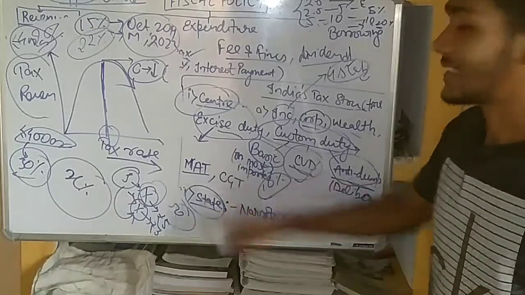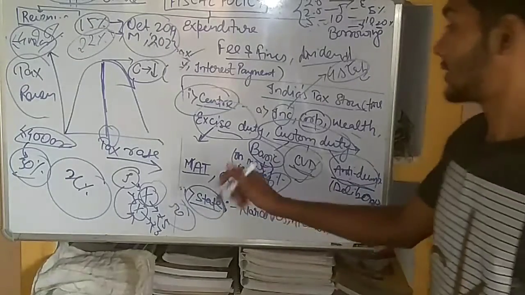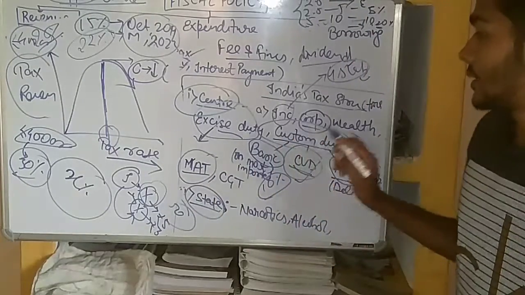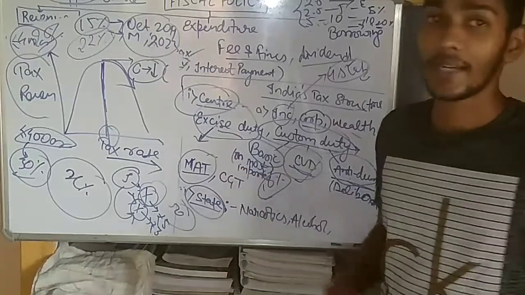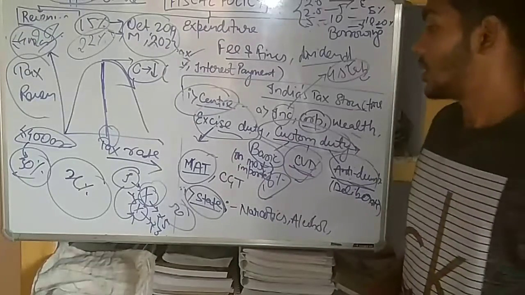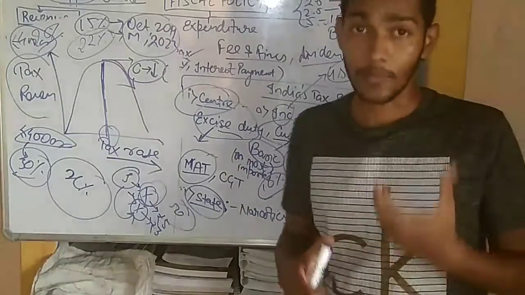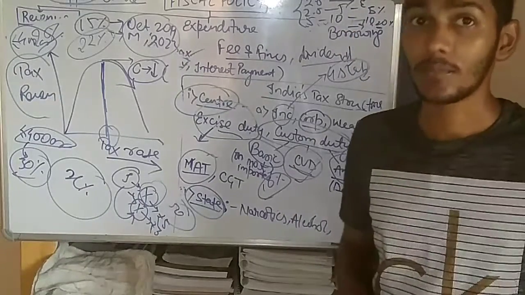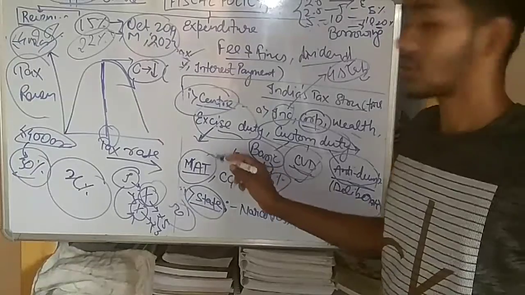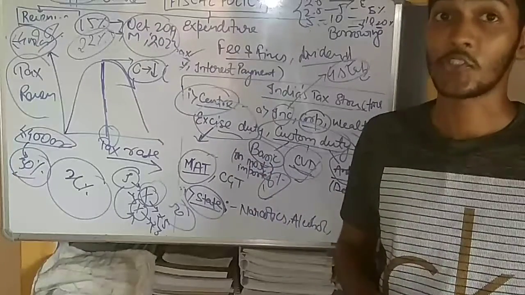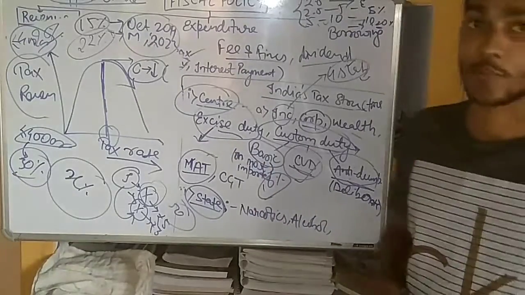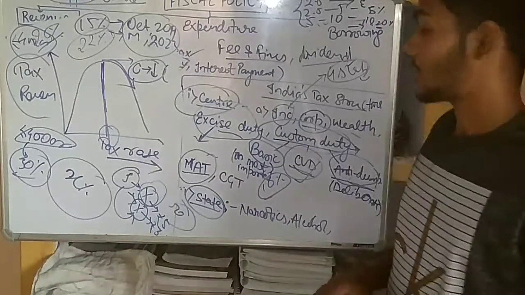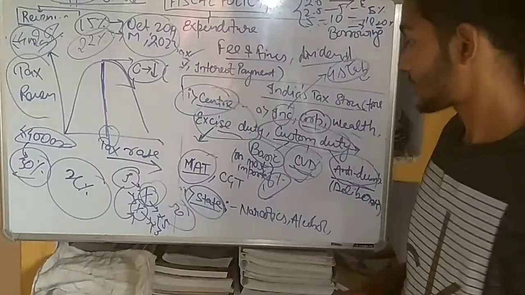Now MAT stands for minimum alternate tax. It is a tax which was imposed recently, after 2013. In MAT, if the company earns profit, then they have to give a tax of 15% to the government, because they also take rebates, concessions and exemptions from the government. So they have to give tax if the profit increases to a certain level, and the tax is 15%.